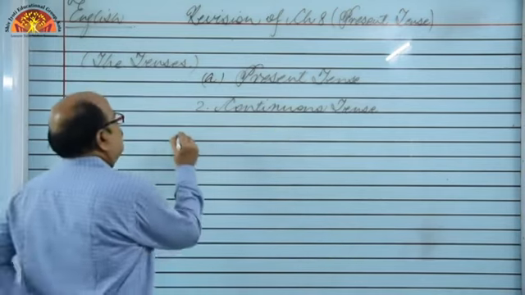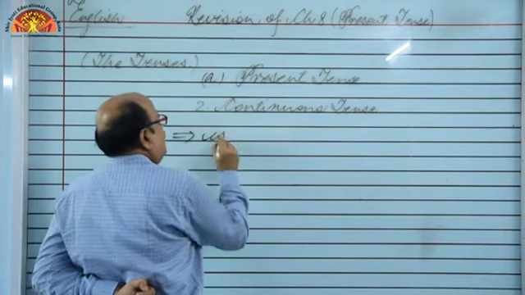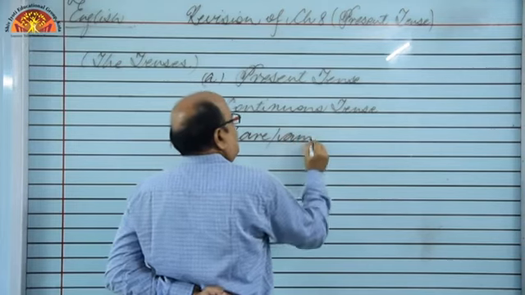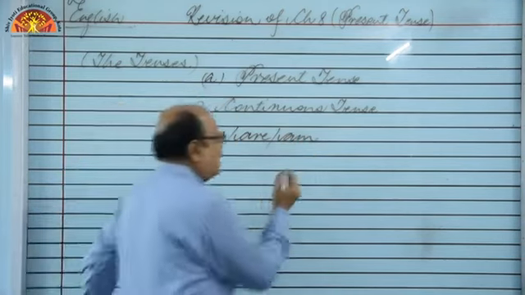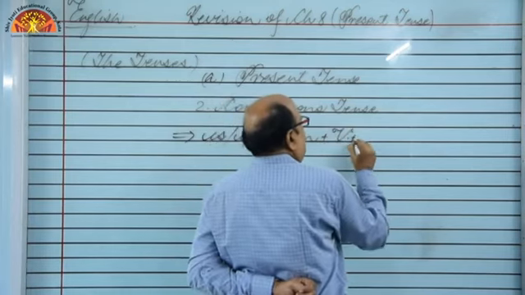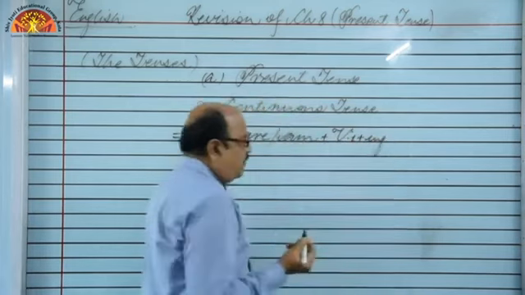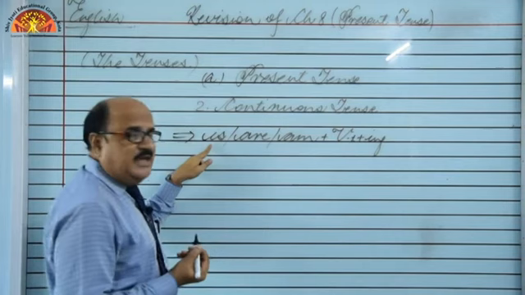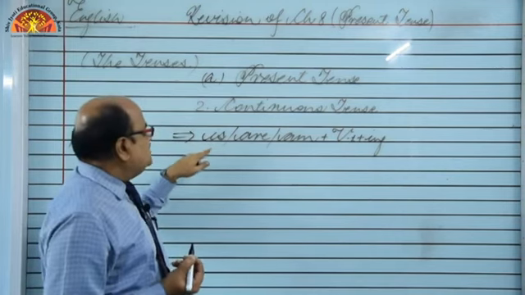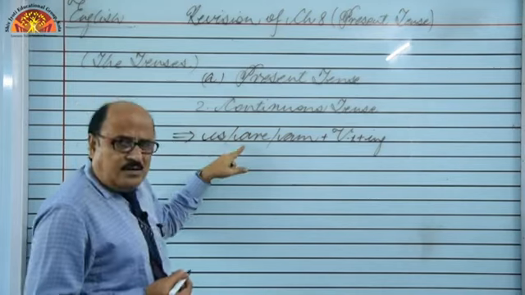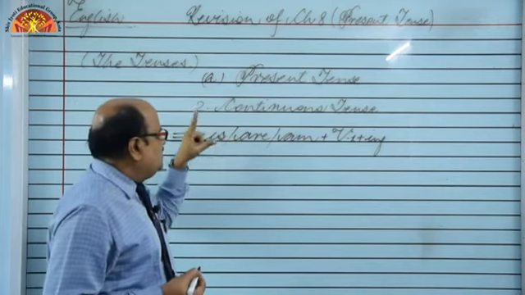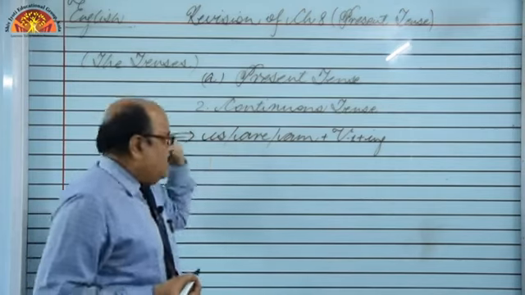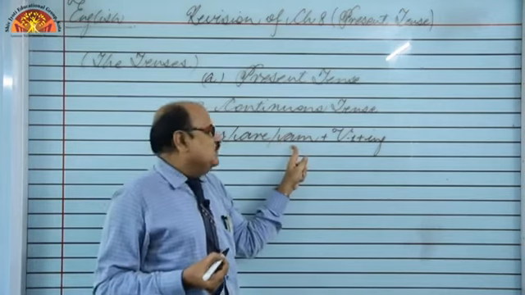What do we use as salient features when it comes to helping verbs? We know is, are, am. These three helping verbs are used, right, along with V1 plus ing, means the first form of the verb in ing form. How to use them? He, she, it: he is, she is, it is. But are: they are, we are, you are. And only one subject, one pronoun, is there with which we can use am, and that is I.